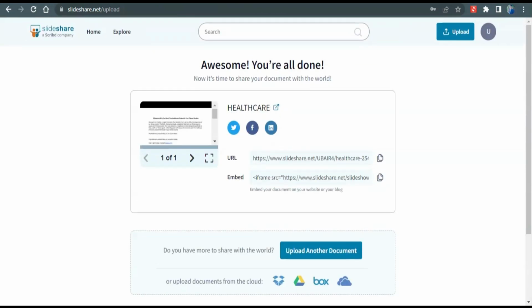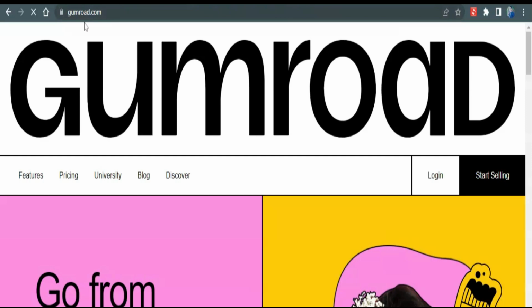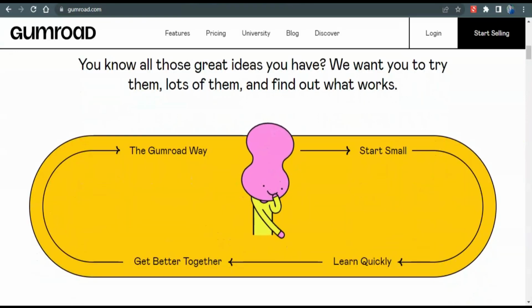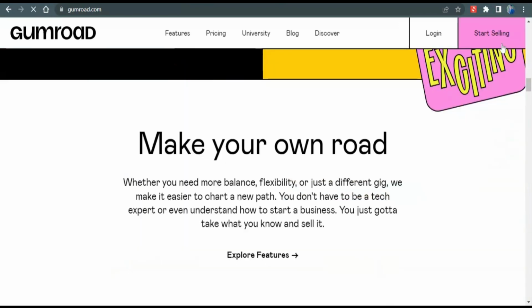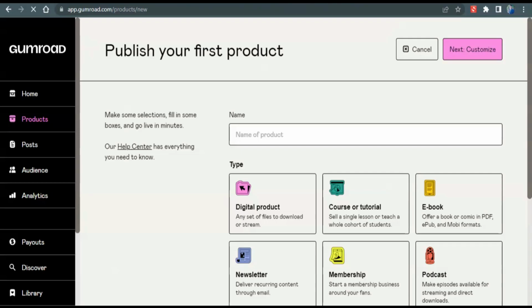Alright, now the second website which you can use to promote your products is gumroad.com. On gumroad.com you can share your great ideas you want to try, and then you will get paid by using this website. Just click on start selling and create your account on this website. And after creating your account, click on create your first product.